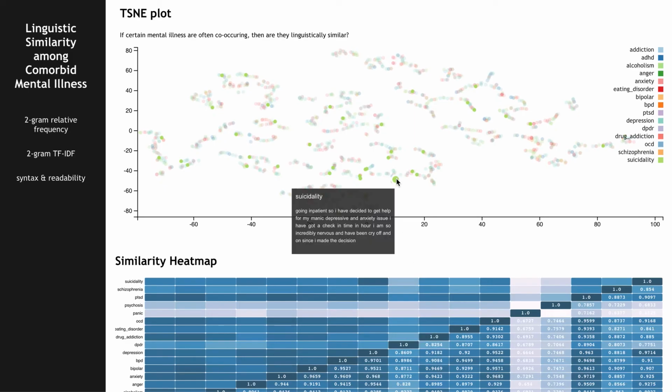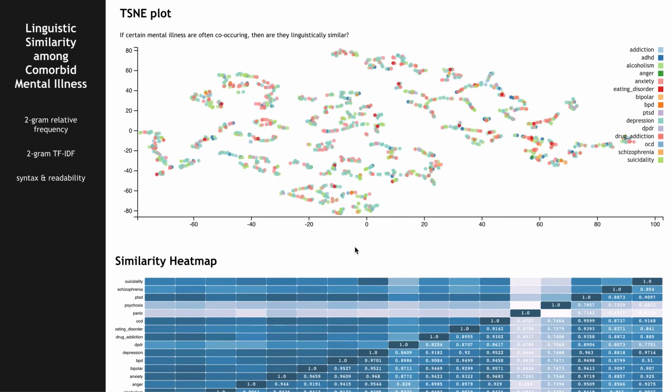Hi, so this is the project for 564, and its background is that mental illnesses are often co-occurring, and a person's mental health can be detected through their use of language, such as excessive use of first-person pronouns, for example. So this project tries to visualize textual data from mental health subreddits on Reddit to see if their subreddit labels are mental illnesses that often co-occur, and are they linguistically similar.